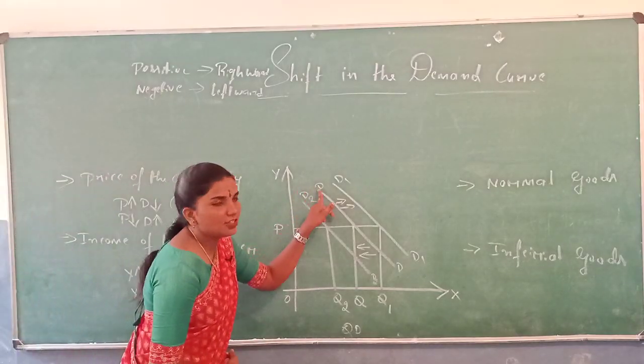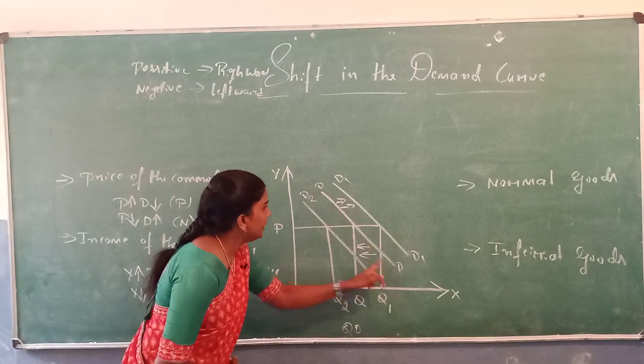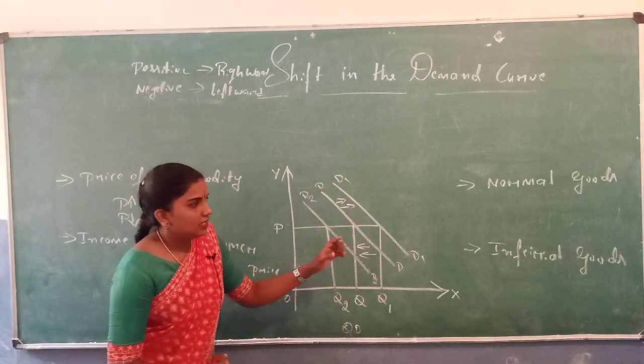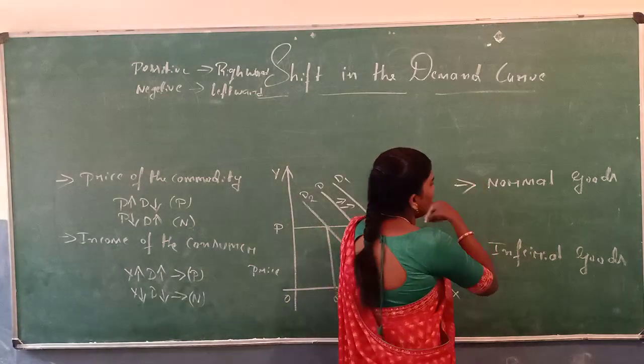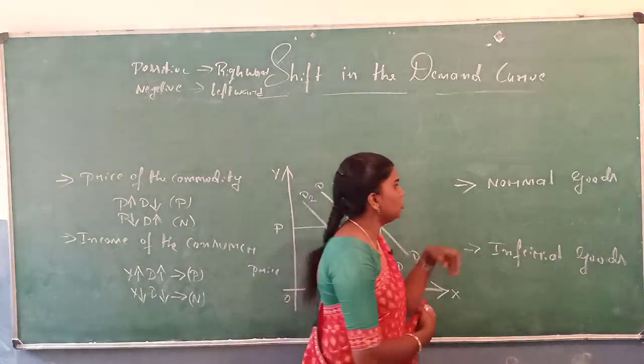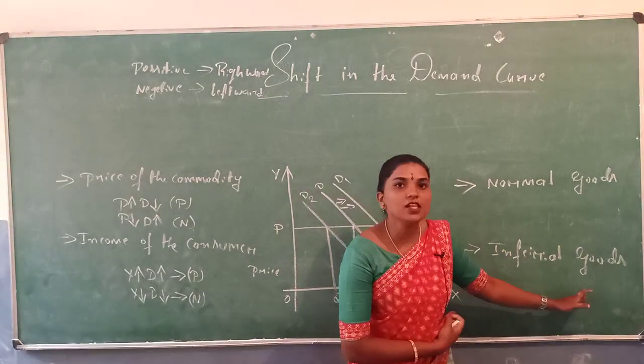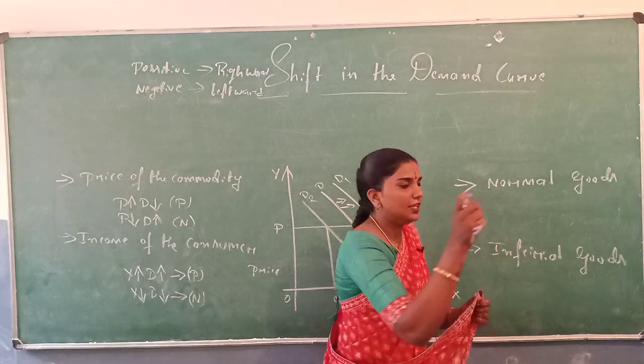So the demand curve shifts leftward, like DD to D2 D2. Third one is normal goods. There are two types of goods: normal goods and inferior goods. What is normal goods? Let's see the meaning.